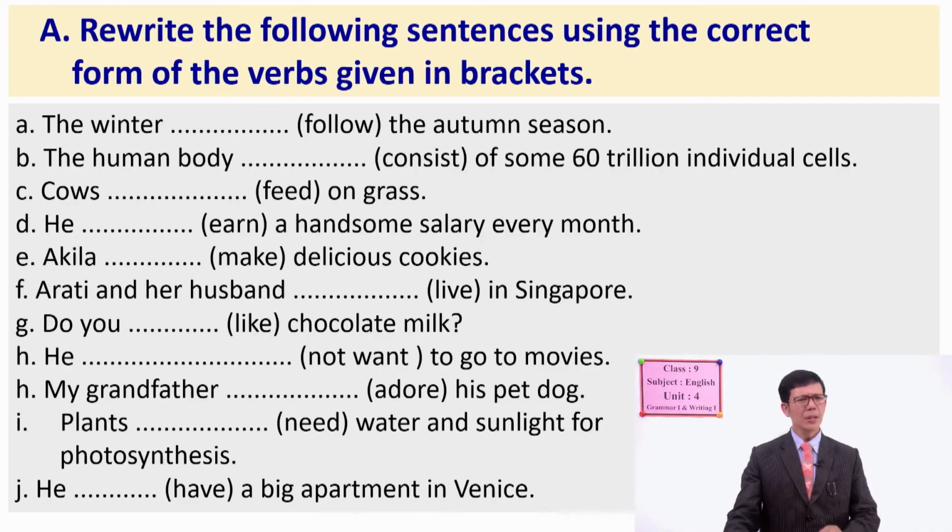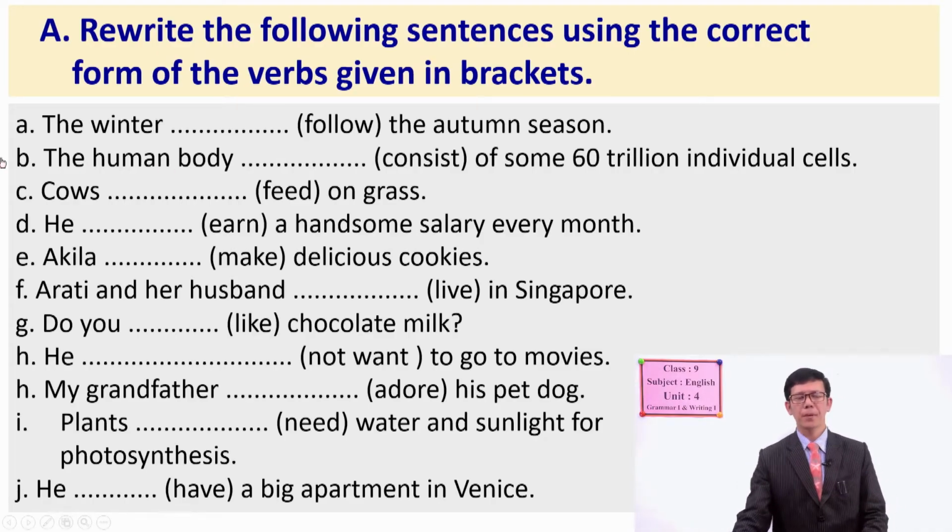So let's see number A, the winter. What subject is it? Is it a singular one or a plural one? Firstly, you have to be clear about it. The winter. And look at the verb in the bracket, follow, the autumn season. Can you guess, if it is singular, what happens?